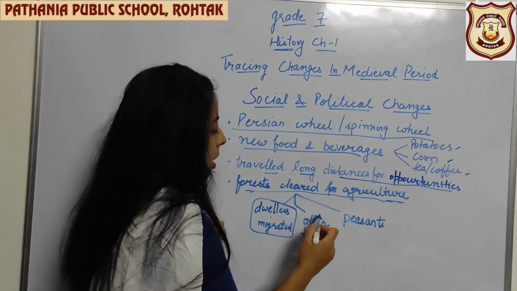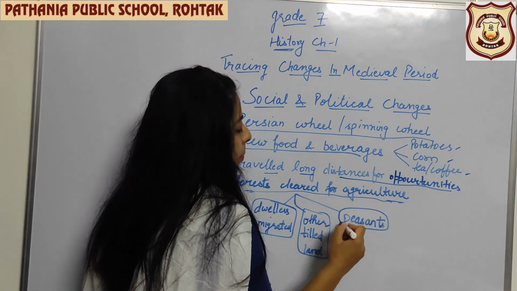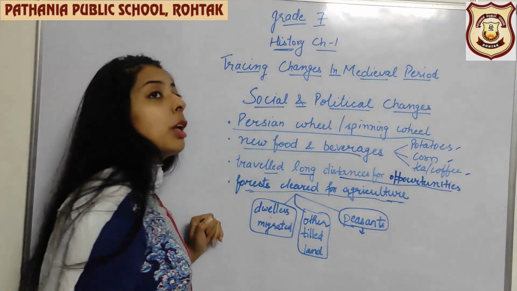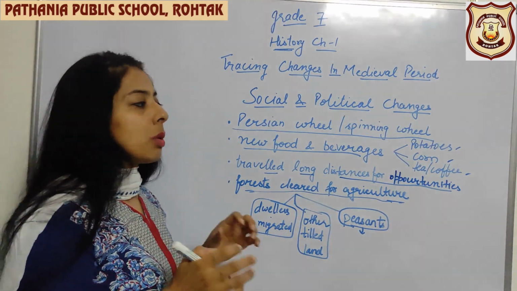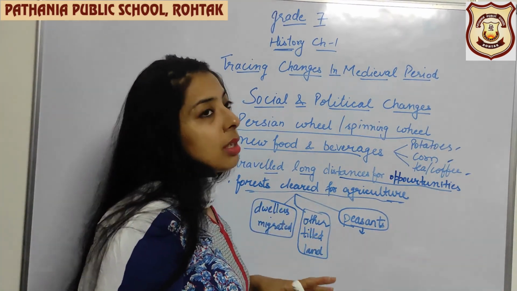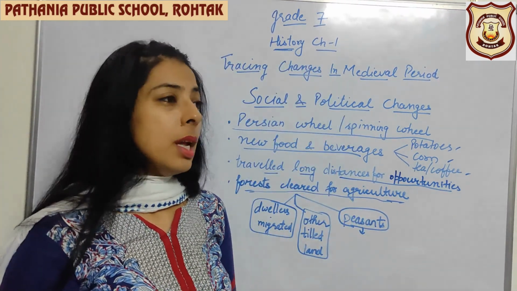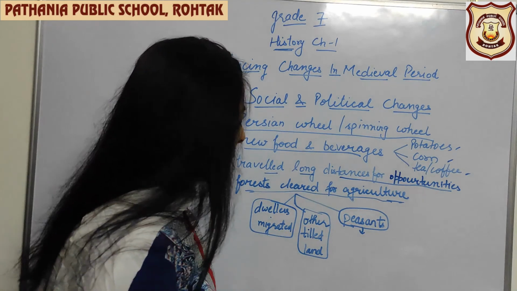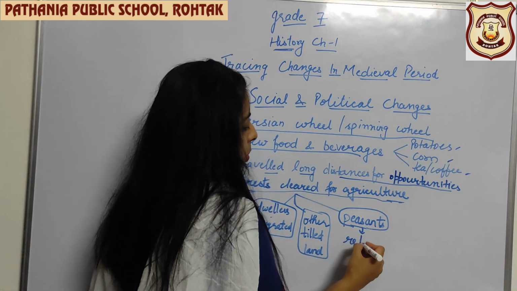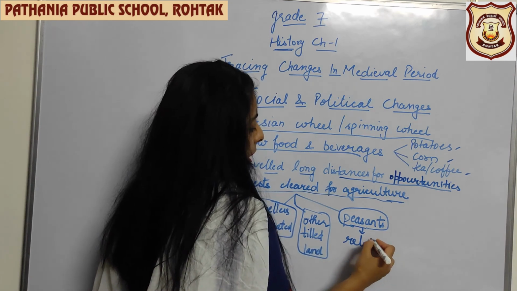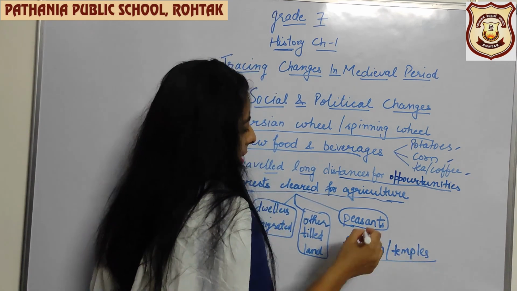First thing, some people have started tilling the land and some have become the peasants, or you can say the farmers. They have become the farmers and now they have started doing agriculture on the land which was available to them. But what happened afterwards? Afterwards, these peasants have started following their own religions. They have started following their temples, their monasteries, or you can say anything.